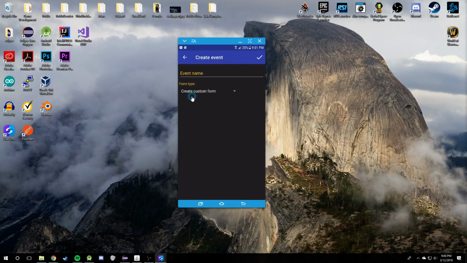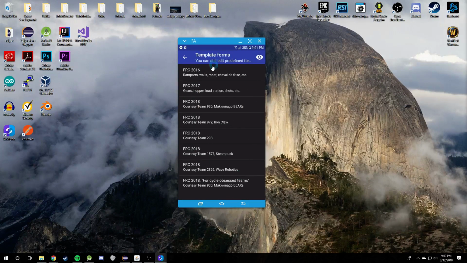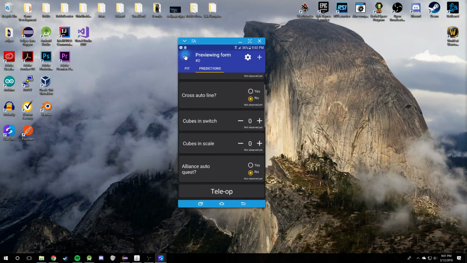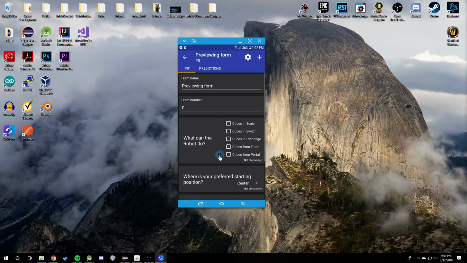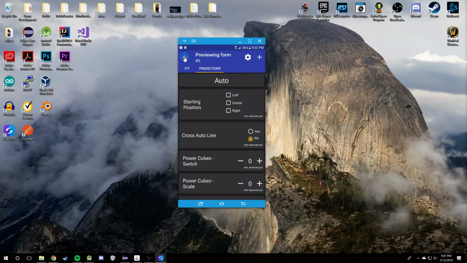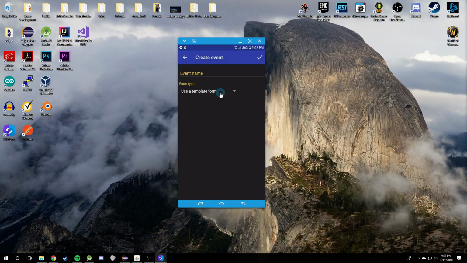You can also create a custom form right from the get-go for a specific event. You can use a template form, which is a curated list of teams that have sent me their way of scouting. You can enable preview mode here and select these to see what the templates look like. If your team has one that you want listed here, send it to me, and I'll add it. And then you have a fourth option here to use no form, which I don't really know why anyone would use, but it's there.